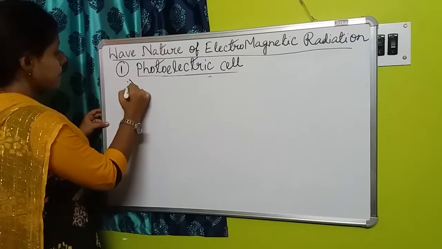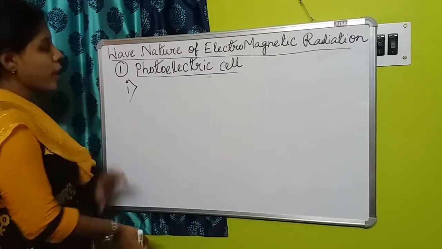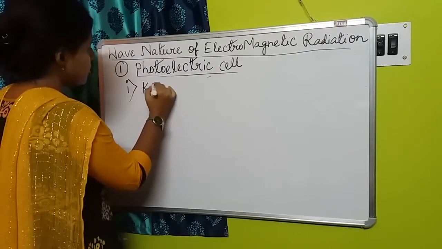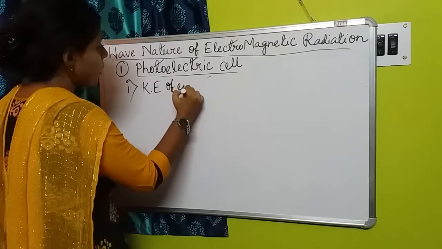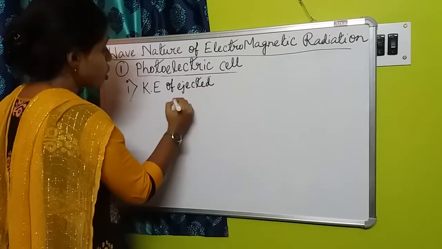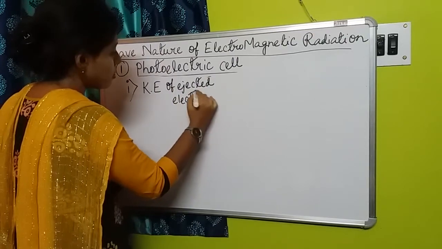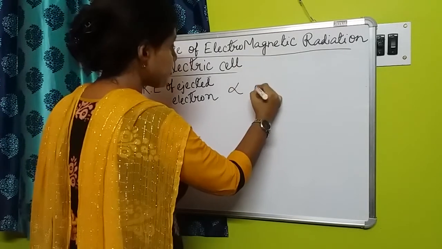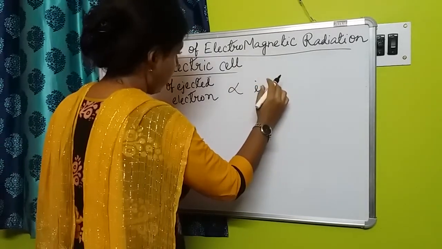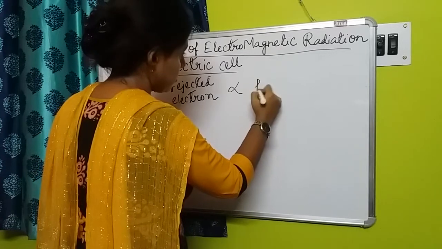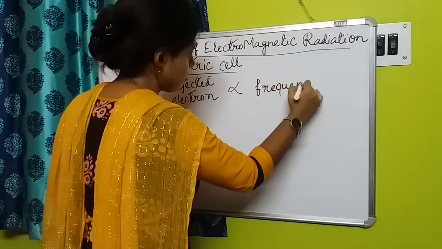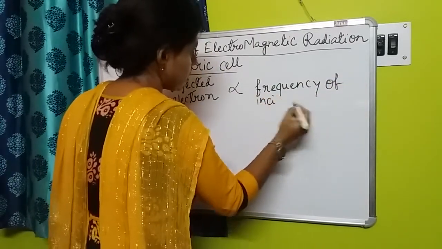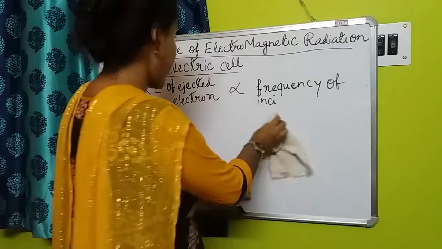Number 1: the kinetic energy of the ejected electron is directly proportional to the frequency of the incident light also.